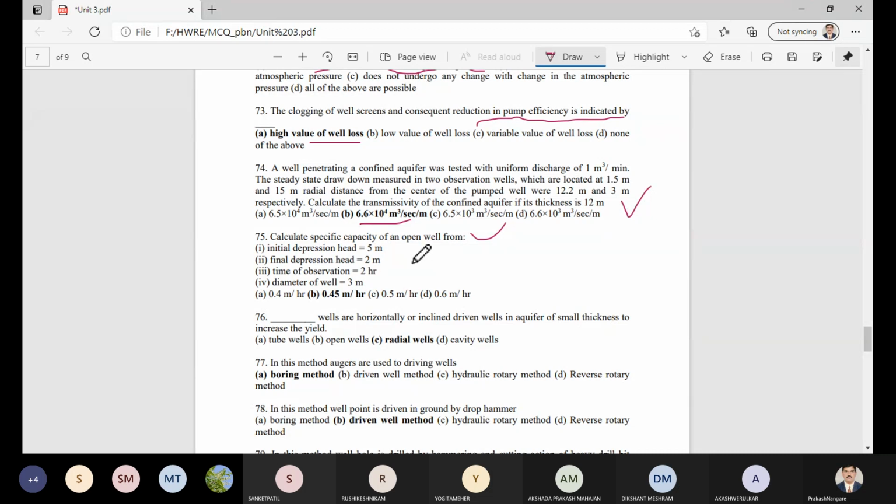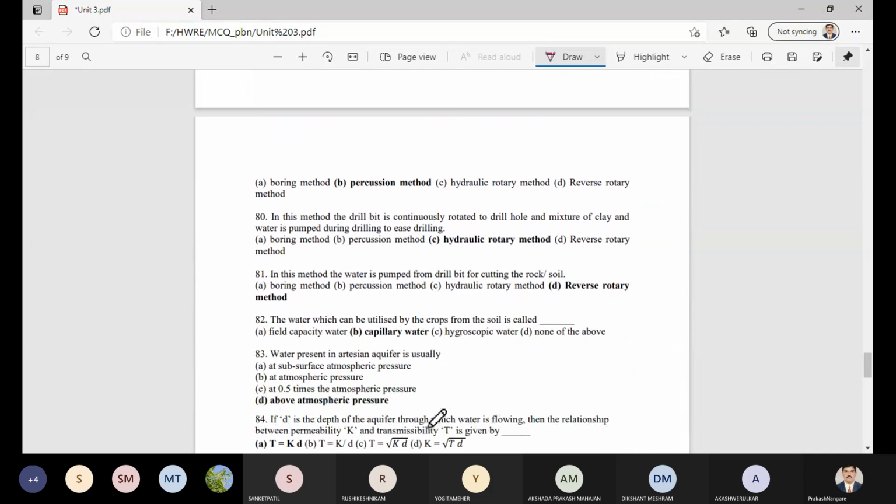So those numerical questions shall be asked in your MCQ. So better to understand the formulas and you will get the answer within one step. Remember all the formulas. So radial wells are horizontally or inclined driven wells in aquifers of small thickness to increase the yield. Then in this method, augers are used to drive the wells, that is the boring method. And in this well point method, the well point is driven in the ground by a drop hammer, that is called the driven well method.